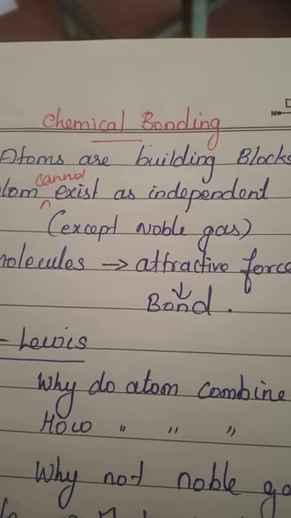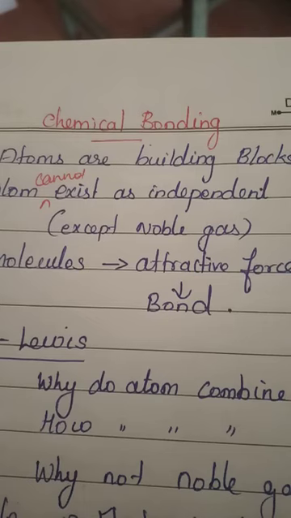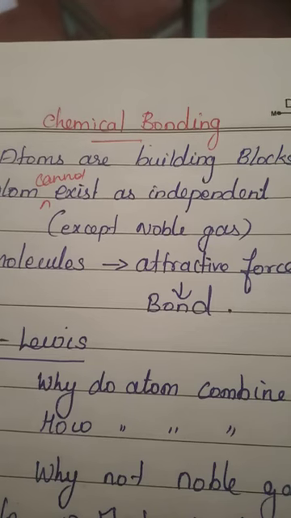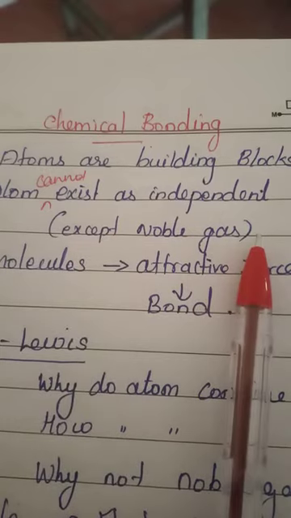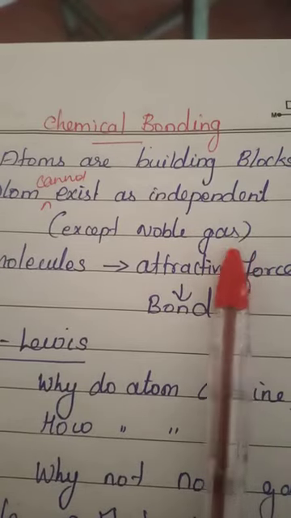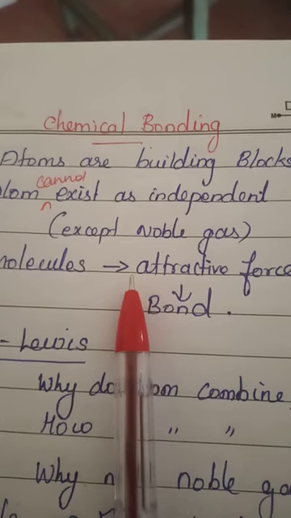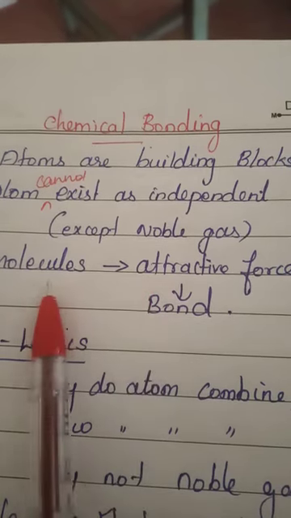So students, already you have studied about matter. Matter is made up of what? Yes, atoms are the building blocks of matter. All matter, maybe solid, liquid, gas, all three kinds of matter are made up of atoms. From this we understood that atoms cannot exist as independent ones. They are dependent. Atoms cannot exist free in nature, so they have to combine with each other to form molecules.